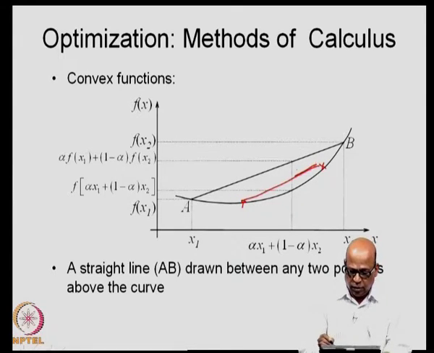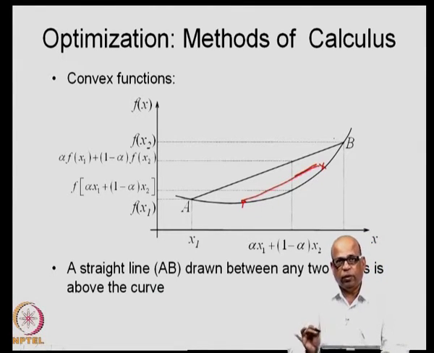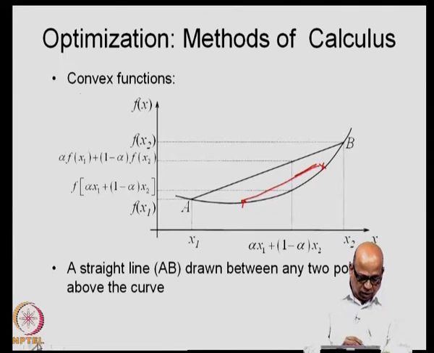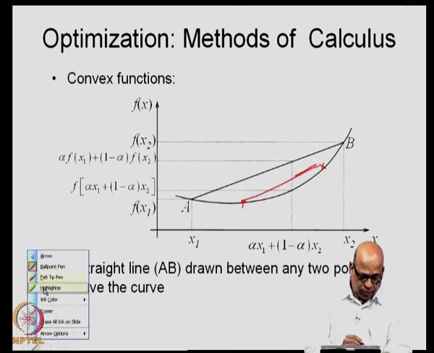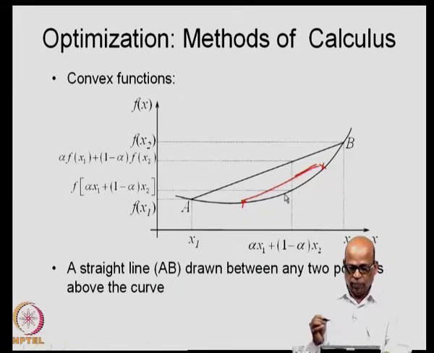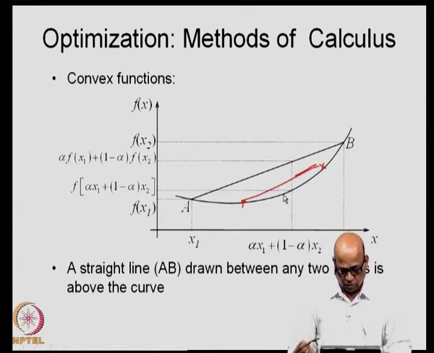So, you join any 2 points on the curve, that will always be above the curve. This is a feature, not the definition. This is a feature of the function, and such functions are called convex functions, where the local minimum is also the same as the global minimum.